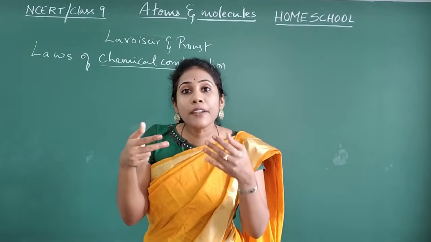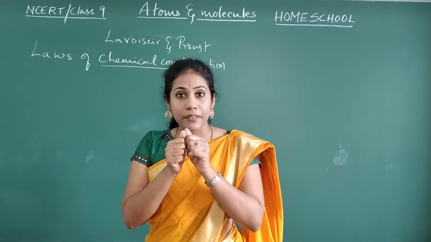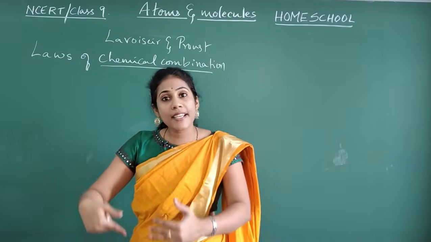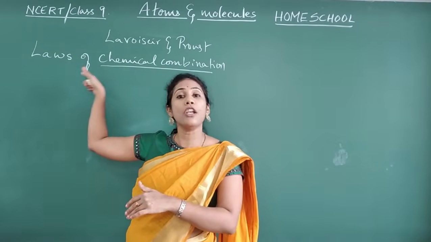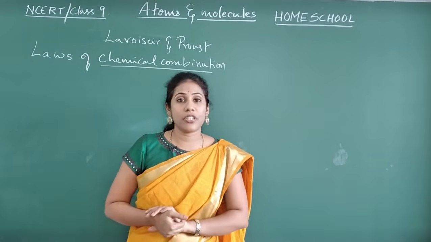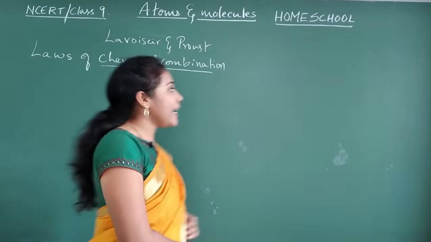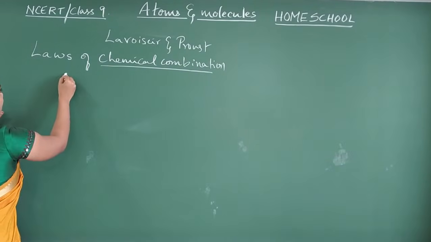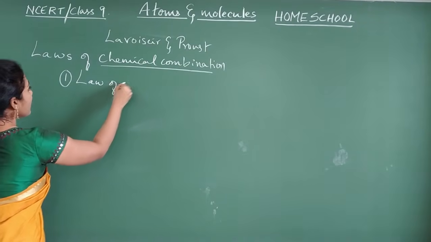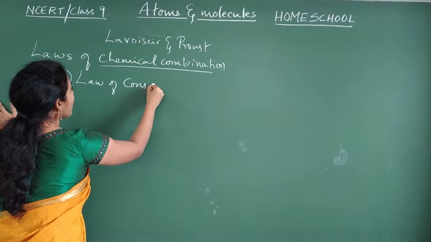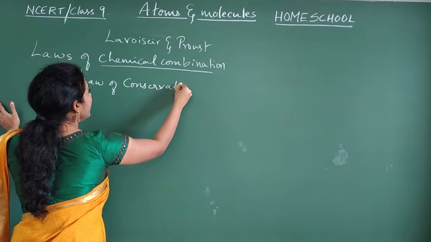What will happen when atoms combine? All these things were put up as various laws, so we call them laws of chemical combination. Under that we are going to study the first law, the law of conservation of mass. Very important law.